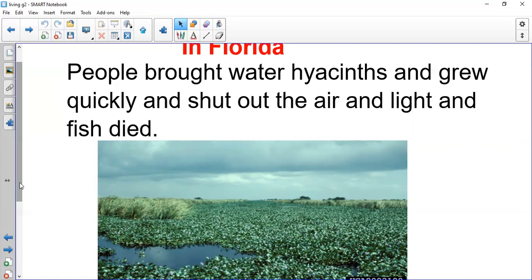And when it covered the surface of the water, as you can see in this picture, it shut out the air and the light, and the fish that live in this pond or this water died. Is it true? Is it good for the environment? Is it good for you? Is it good for your health? No. So there are laws that are punishing these people who are harming the environment.